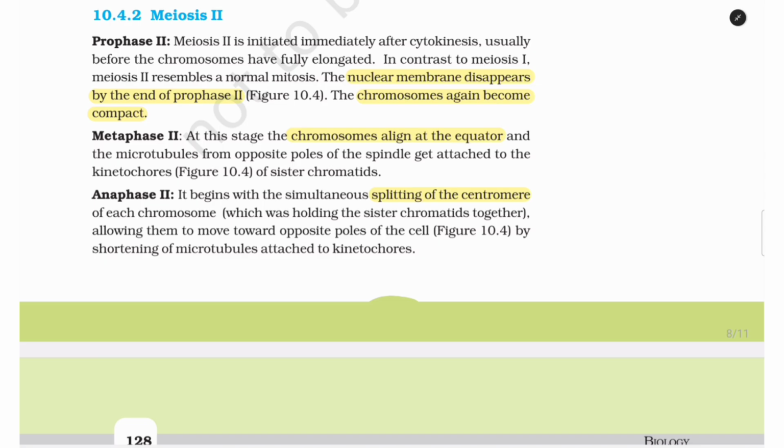Metaphase 2. At this stage, the chromosomes align at the equator and the microtubules from opposite poles of the spindle get attached to kinetochores of sister chromatids, figure 10.4. Anaphase 2. It begins with the simultaneous splitting of the centromere of each chromosome which was holding the sister chromatids together, allowing them to move toward opposite poles of the cell, figure 10.4, by shortening of microtubules attached to kinetochores.